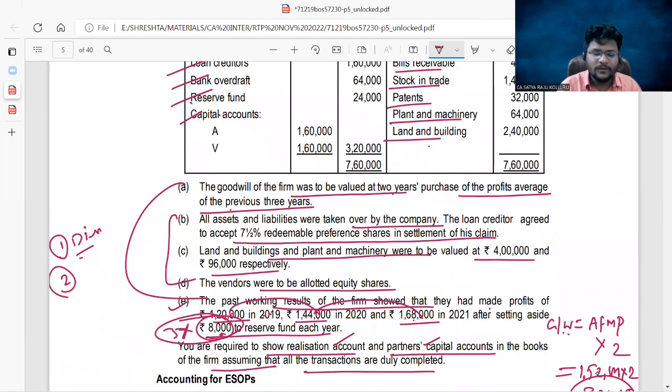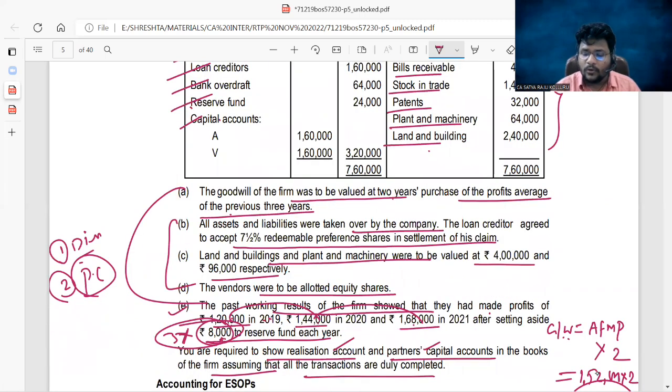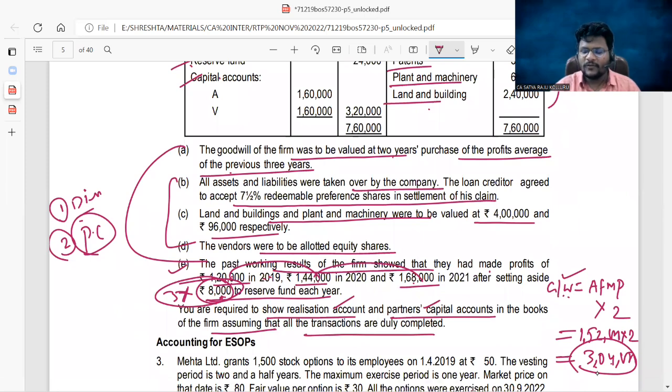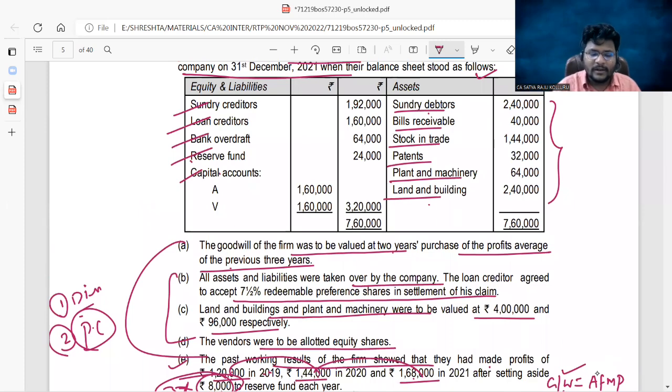Step number 2, PC due. Calculate the PC. Sir, after reading the information given in the problem, we are unable to know how much amount is payable to the partners directly. That's why the method of PC is NAV. NAV means assets taken over at the rate of agreed value. For all assets you need to consider the agreed value, because land and buildings and plant and machinery are given different values. Apart from that, don't forget to add the goodwill, because goodwill is also an asset, which was 3,04,000, but it was internally generated goodwill, which is not included in the balance sheet. You also consider the liabilities of sundry creditors, loan creditors and bank OD. Then you will get the NAV, which is equal to the PC.